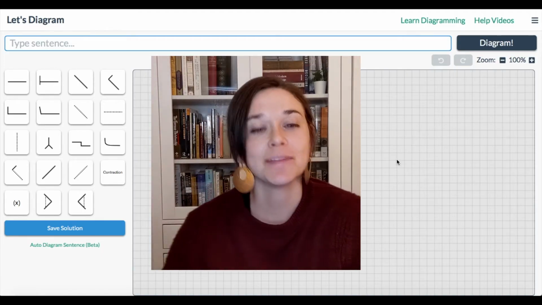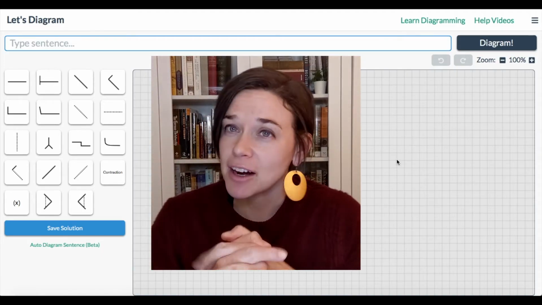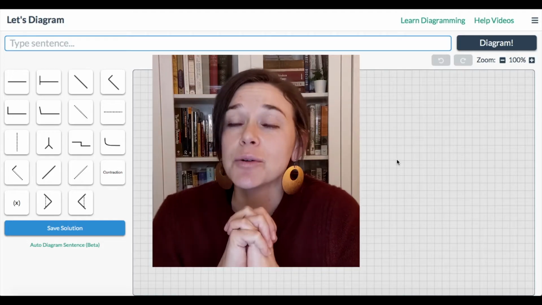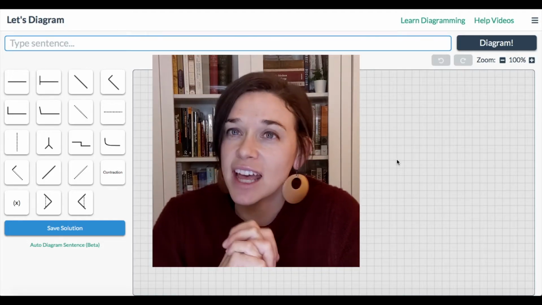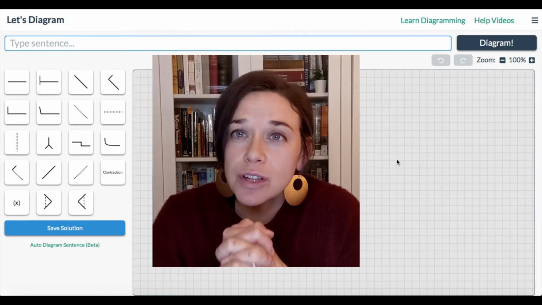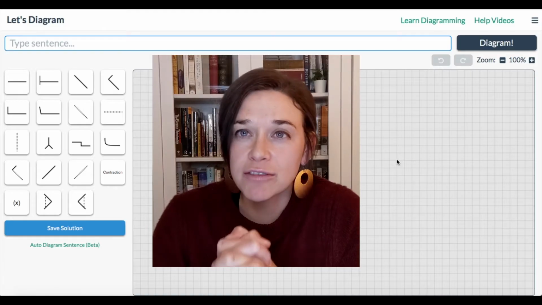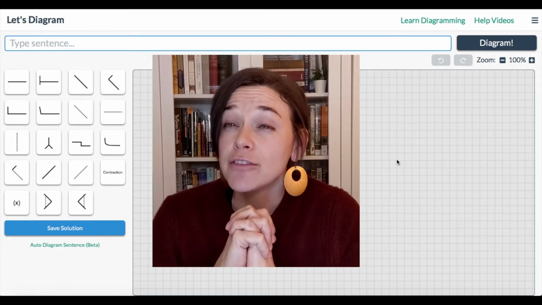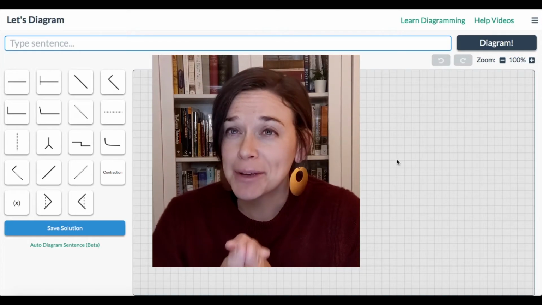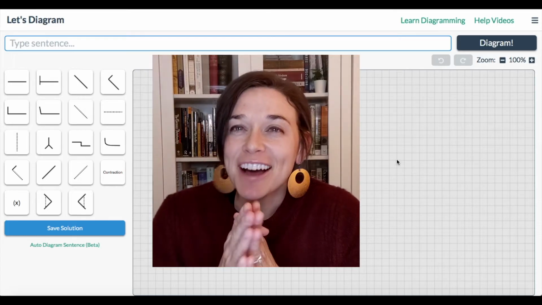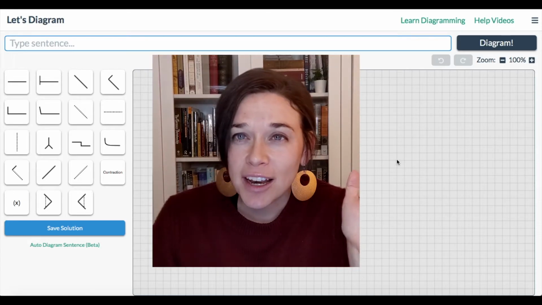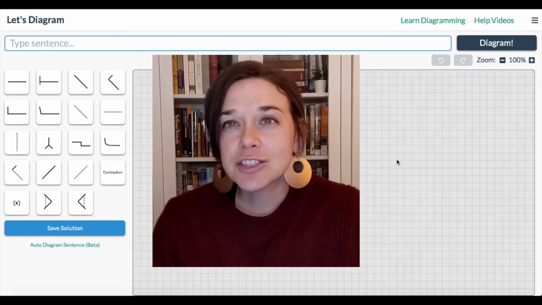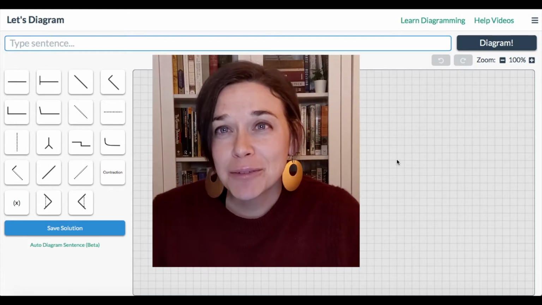Sentence diagrams. And today we will be diagramming a sentence together. It is a quotation from Frederick Douglass, and the sentence is, "Once you learn to read, you will be forever free." Now, if you are not yet familiar with diagramming, don't worry. You are not expected to know and understand everything that I'm doing. Just follow along and see what you can pick up.